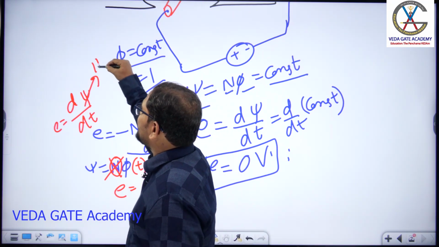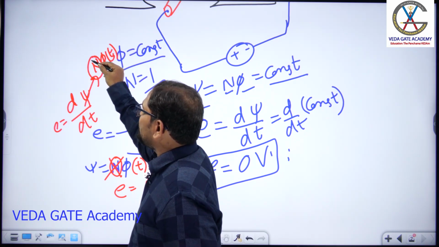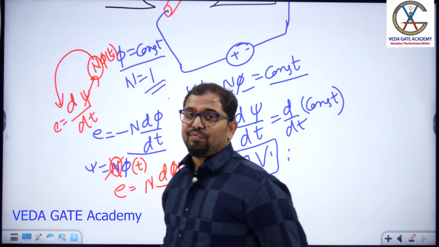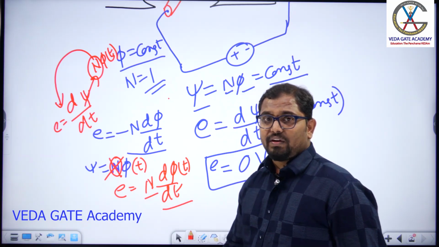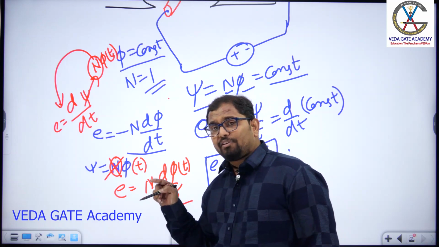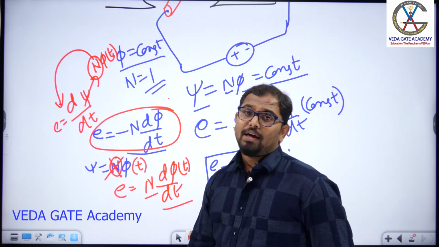Your flux linkage is number of turns into phi of t. As the number of turns is a constant value, we can bring it in front of the differentiation. So that's why we get this induced EMF equation. So this is the derived equation, not the basic equation of Faraday's law of electromagnetic induction.